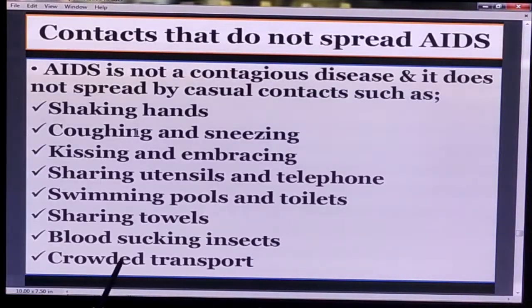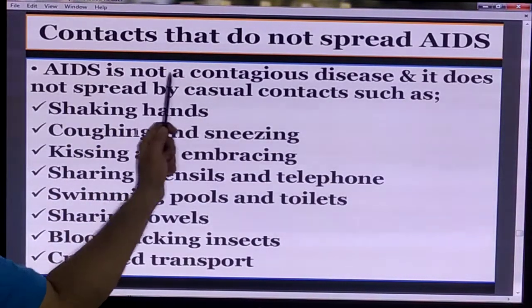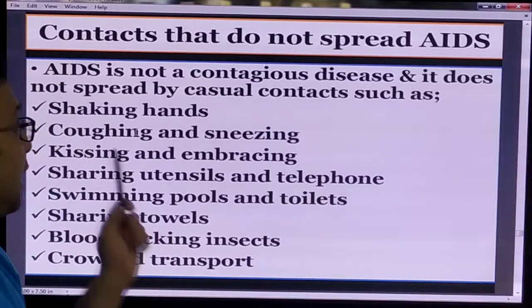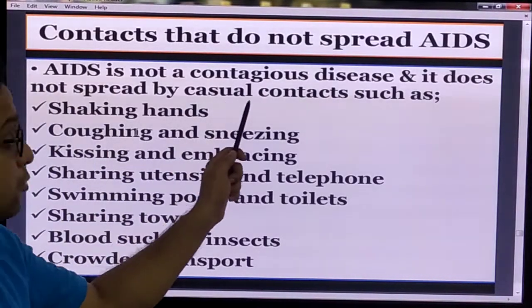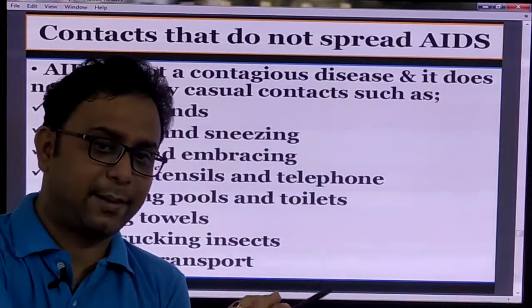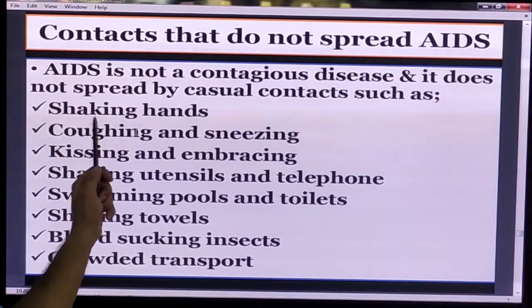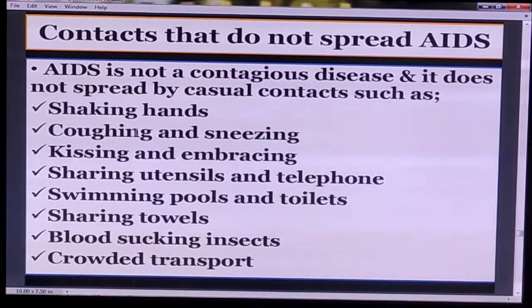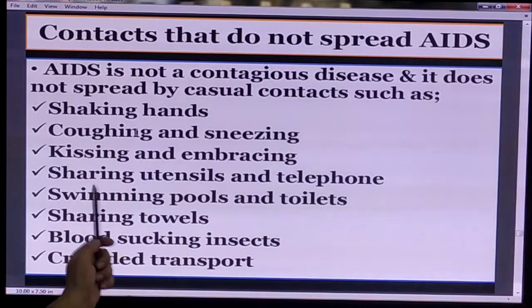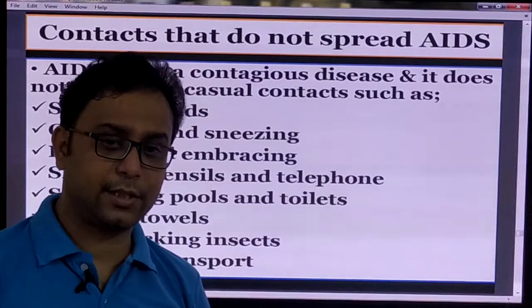So these are the different routes, and you should know that AIDS is not a contagious disease and it does not spread by casual contact. If you touch an HIV or AIDS patient, the disease is not spread. Shaking hands, coughing and sneezing, kissing or embracing, sharing urinals, swimming pools and towels, blood-sucking insects and crowded transport do not transmit AIDS.